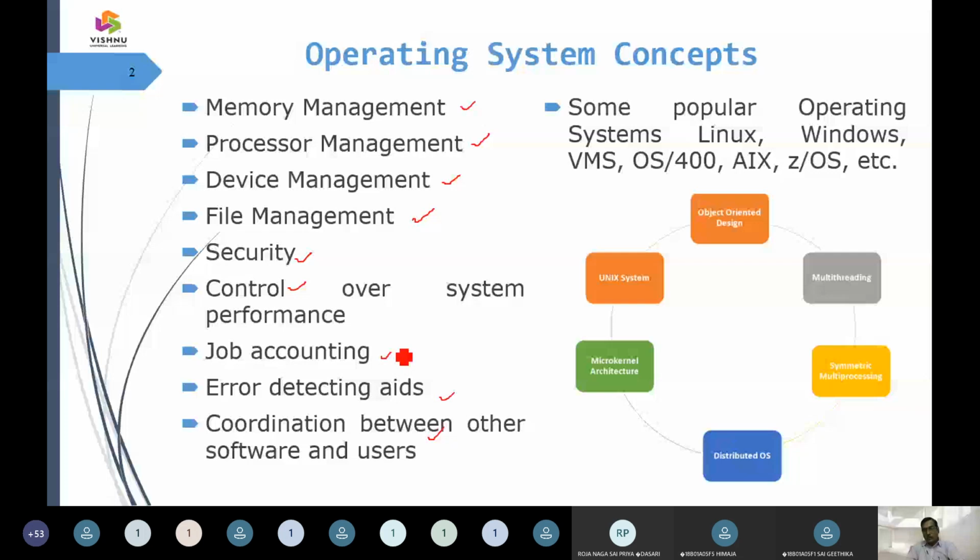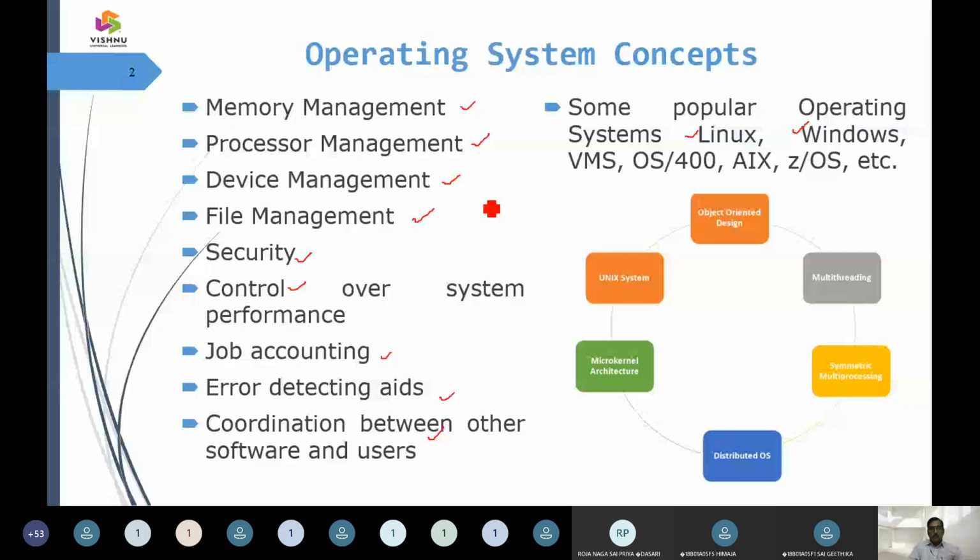Some of the popular operating systems, some examples of operating systems, can be Linux, Windows, from IBM OS to OS/400, and Apple Macintosh. These are some of the operating systems you can consider.